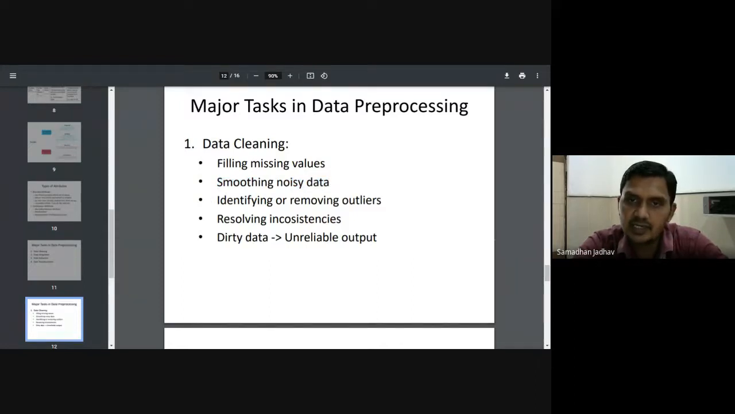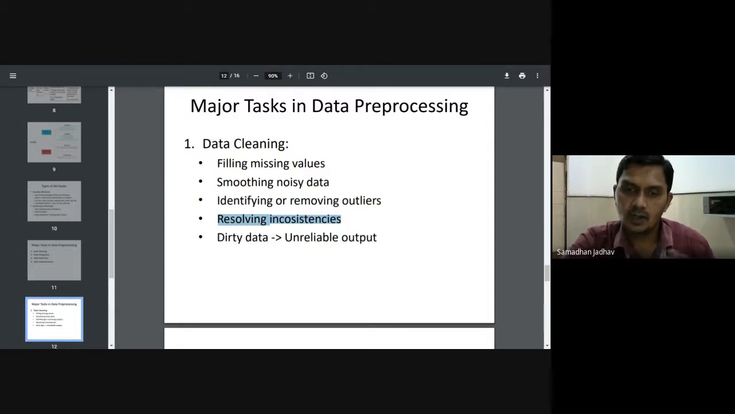After that, identifying or removing outliers. Outliers means data which is not related or relevant data, so we can identify it and remove outliers. Similarly, we can resolve inconsistencies. Like I gave you an example, some people will enter their result in percentages, some may enter total marks, some may enter their SGPA or CGPA. That is what inconsistency is, so we must resolve this inconsistency.